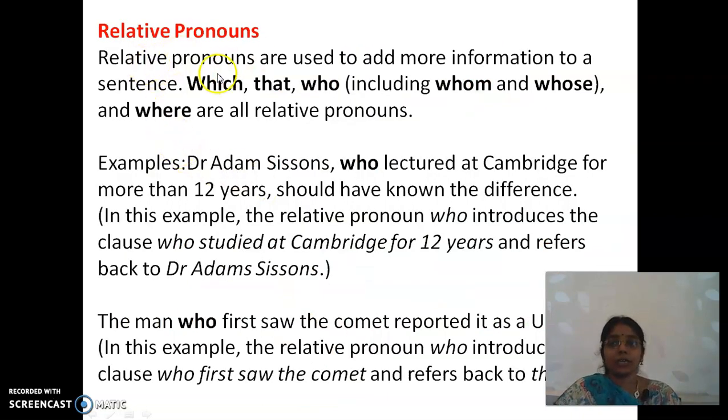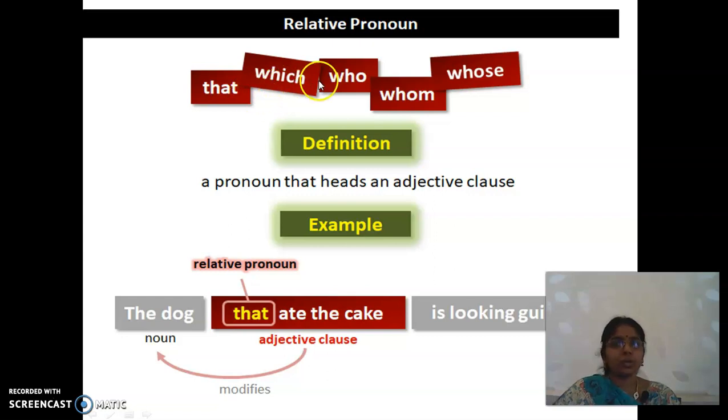Relative pronouns: which, that, who, whom, whose, where are all relative pronouns. That heads an adjective clause. A relative pronoun is a pronoun that heads an adjective clause. See, the dog that ate the cake. That is the relative pronoun. That is representing the dog.